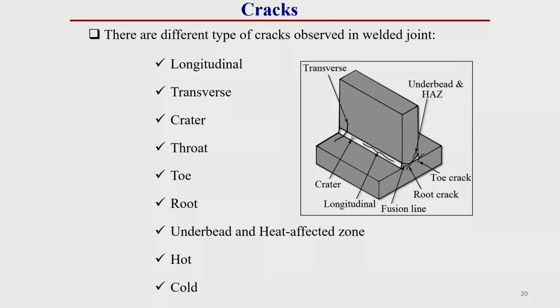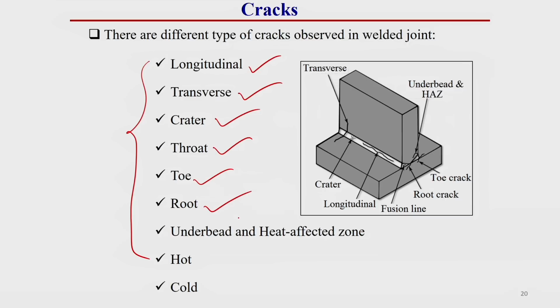Depending upon the cooling effect, heating effect as well as location in the welding joint, cracks can be categorized into around 9-10 different categories. One is called longitudinal crack, another transverse crack, crater crack, throat crack, toe crack, root crack, and heat affected zone crack.